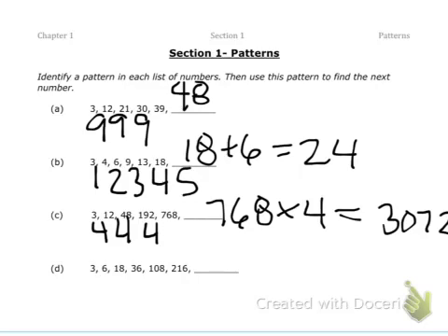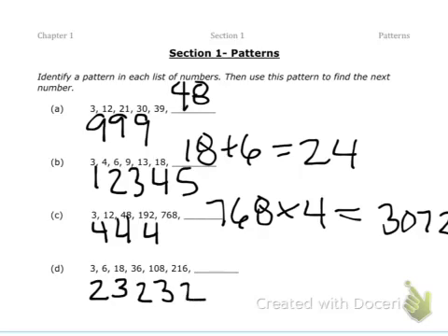Okay, so 3 times what gives me 6? That would be 2. 6 times what gives me 18? That's 3. 18 times what gives me 36? That's 2. 36 times what gives me 108? So do 108 divided by 36 in your calculators. That gives you 3. 108 times what gives me 216?